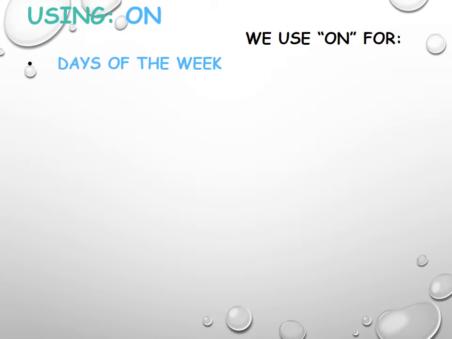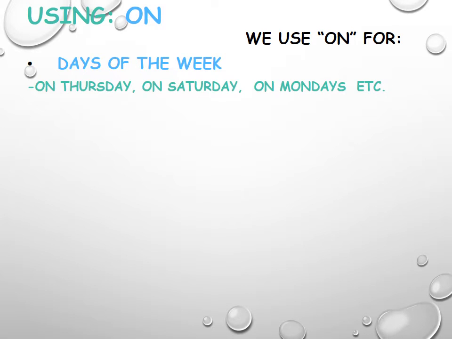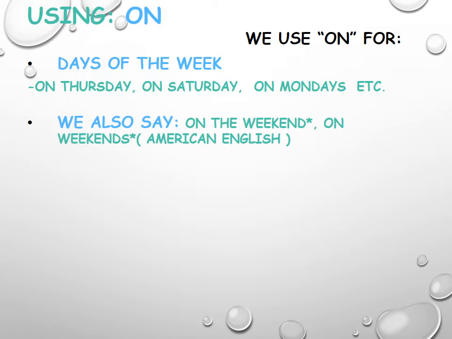The usage of preposition on. We use on for the days of the week: on Thursday, on Saturday, on Mondays. We also say on the weekend, on the weekends. So that's why I said before at the weekend and at the weekends.